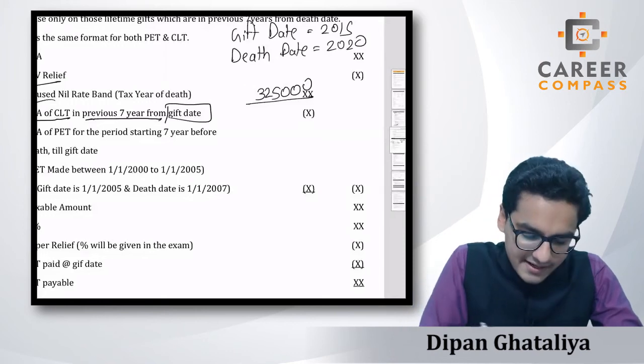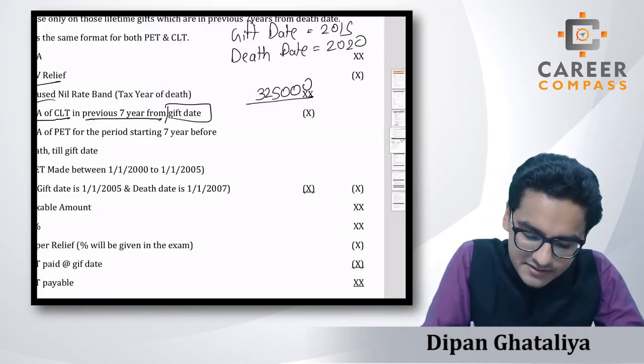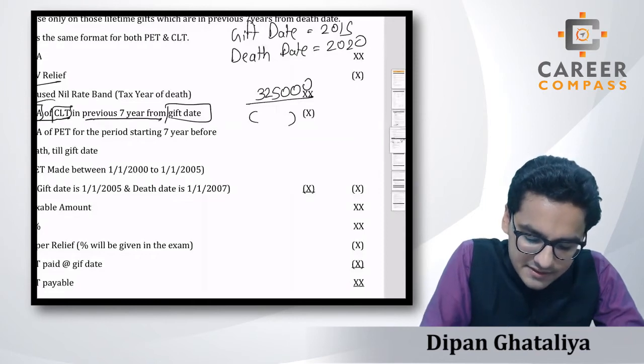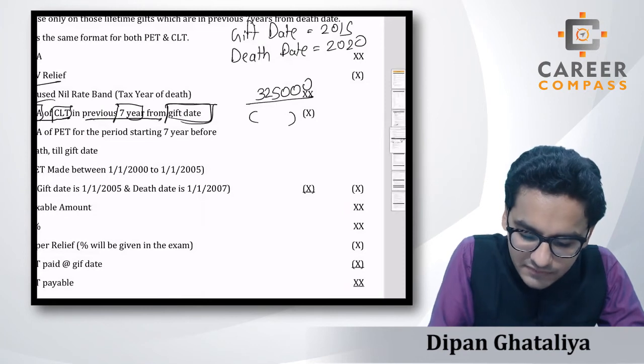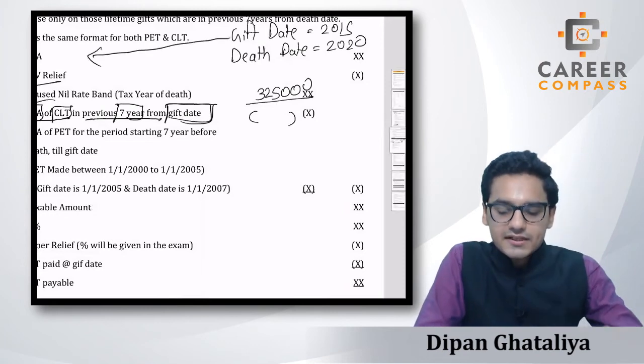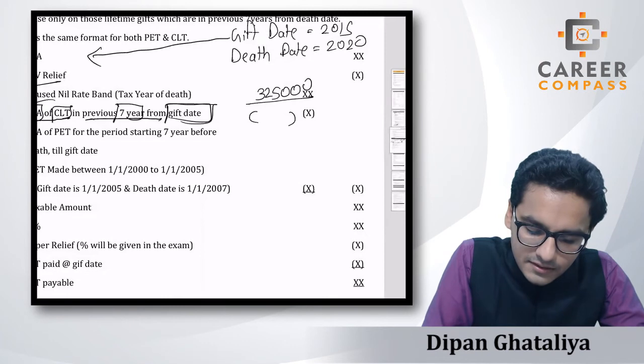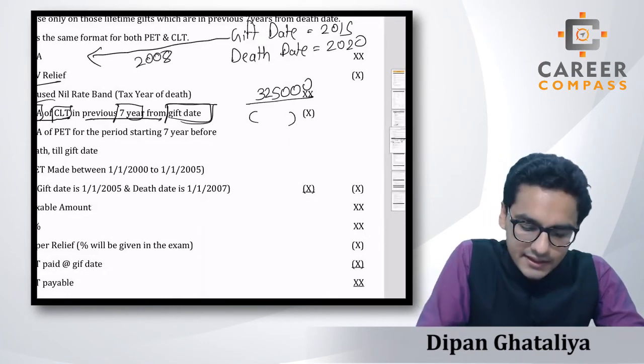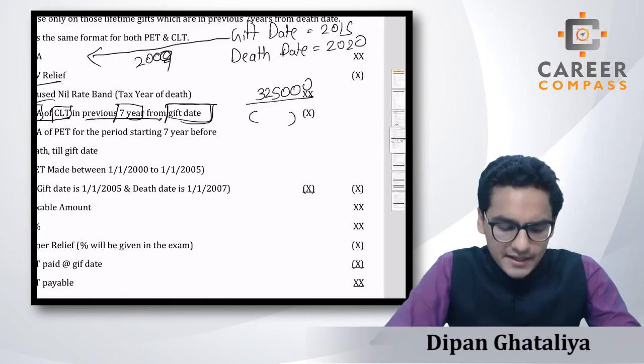So what they are saying is that we have to deduct the GCA of any CLT made in the previous 7 years from the gift date. That means the gift date is 2015. If we go 7 years previous, it will be approximately 2008 or 9, depending on the date.